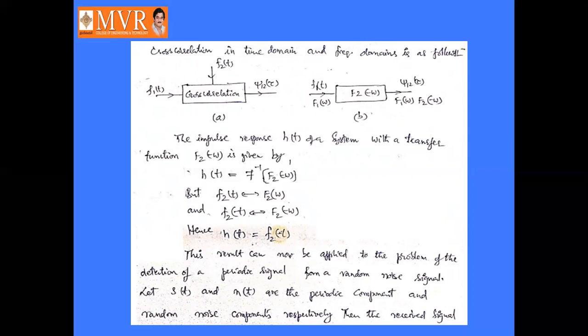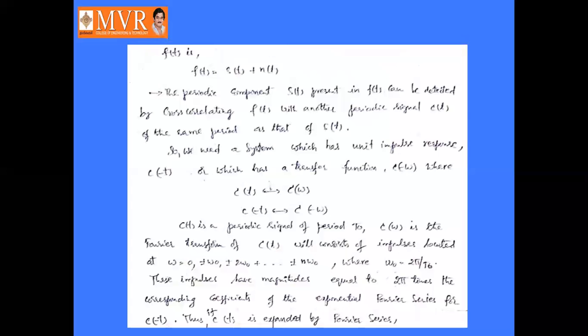So this result can now be applied to the problem of the detection of a periodic signal from a random noise signal. Let S of t and N of t be the periodic component and random noise component respectively. Then the received signal f of t is the combination of the periodic signal and noise signal. Here S of t is the periodic signal and N of t is the noise signal.